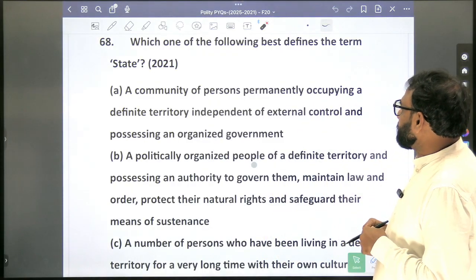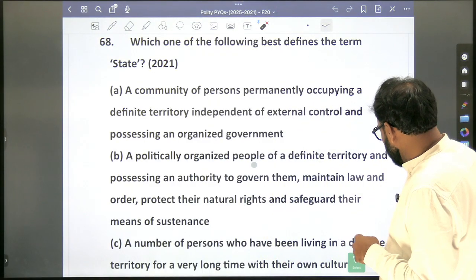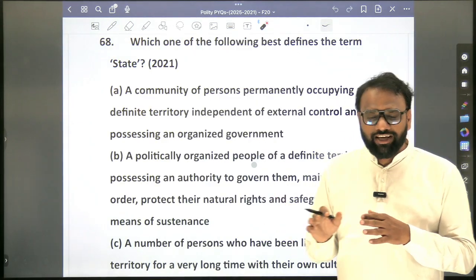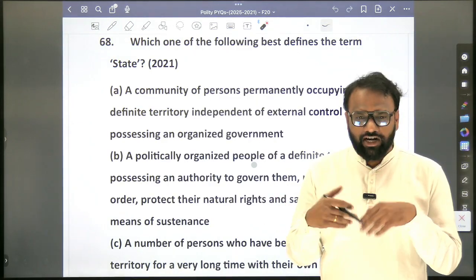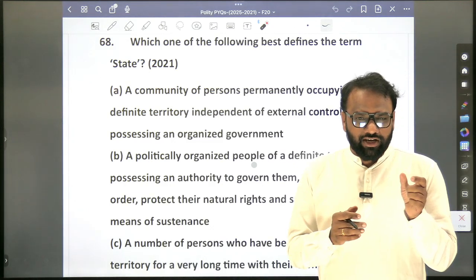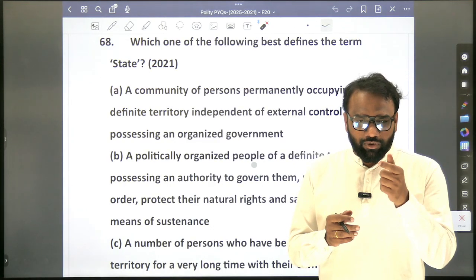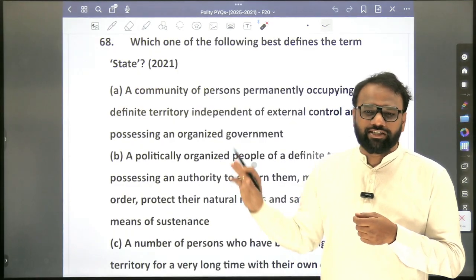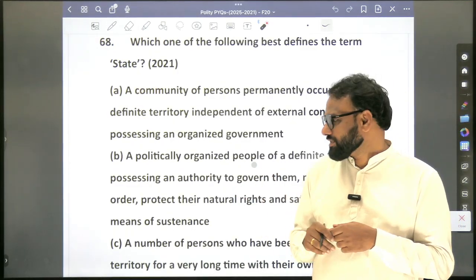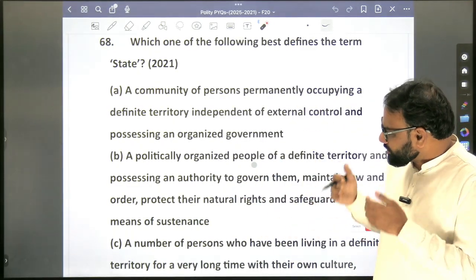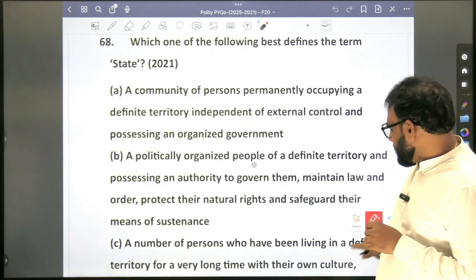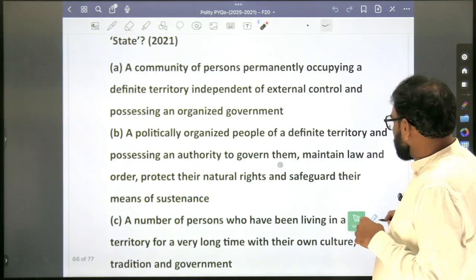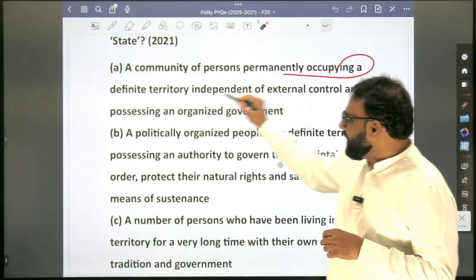Which of the following best defines the term state? So this is a very confusing question. But for this question, we can answer it through a standard source, history. In the Tamil Nadu ancient, medieval and modern history books which we have compiled, somewhere we came across these terms. If you look at all the options, almost every option appears the same. But the answer is: community of persons permanently occupying a definite territory.